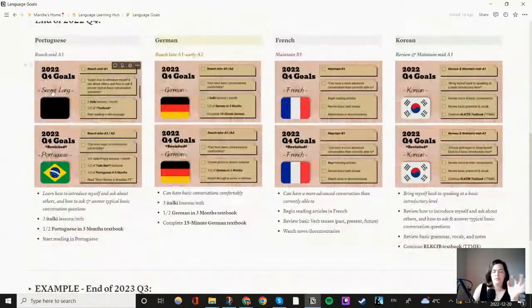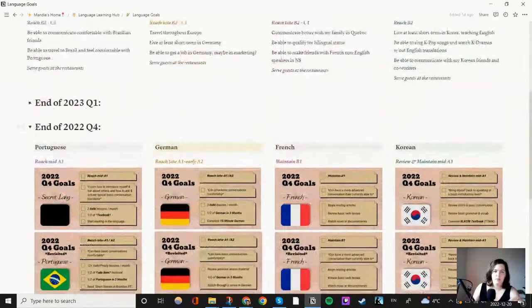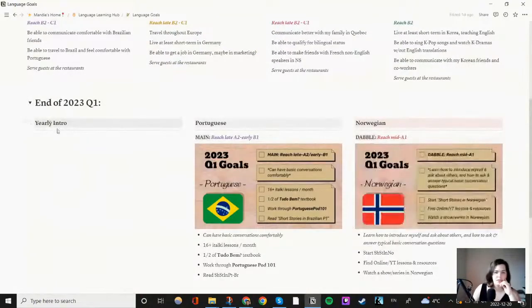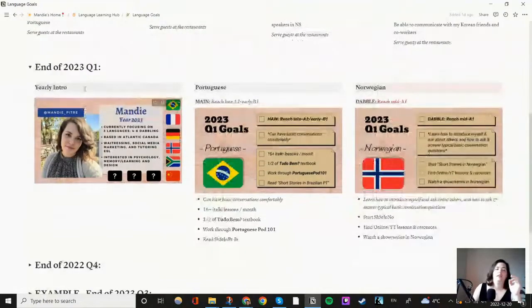And I've been making these cards, which I love. It's like the goals that I make at the beginning of the quarter, and then halfway through the quarter, where I've gotten to. That was this past quarter, and we're going to have an updated language video at some point, so I'm not going to get into that right now. And then for the first quarter, here's some of my focus for Portuguese and Norwegian, which I'm going to be dabbling in for quarter one. So yeah, that's that.